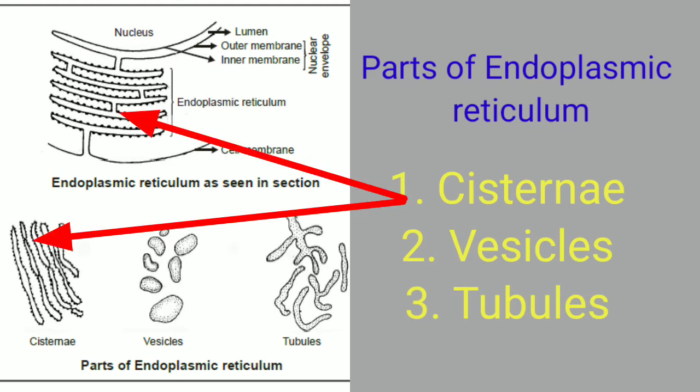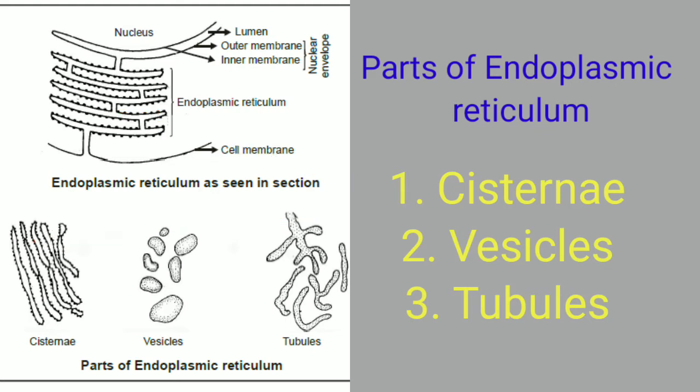Now let's consider the structure. Here, as you can see, there are flat parallel structures. These flat interconnected sac-like parts of the endoplasmic reticulum, hollow inside, are 40 to 50 nanometer in diameter. These are called the cisternae. The cisternae are always arranged parallel with each other.